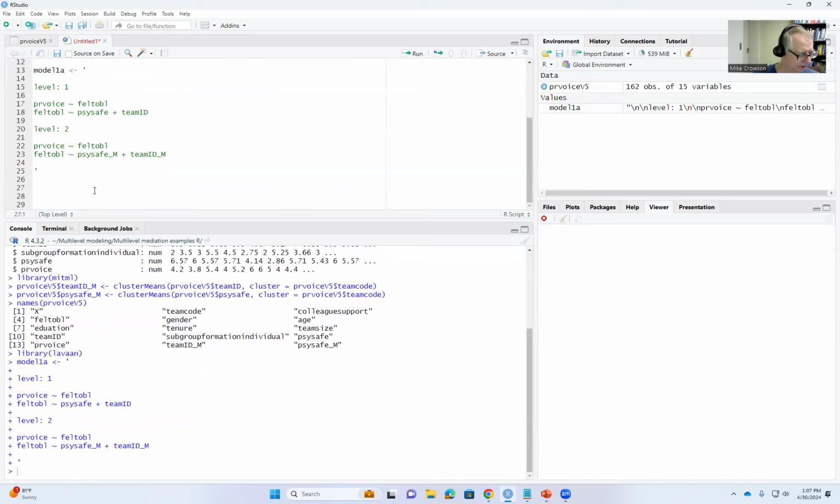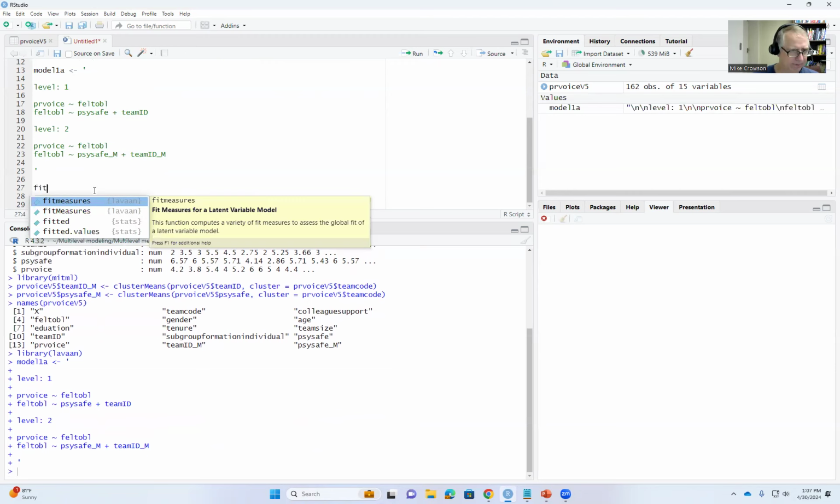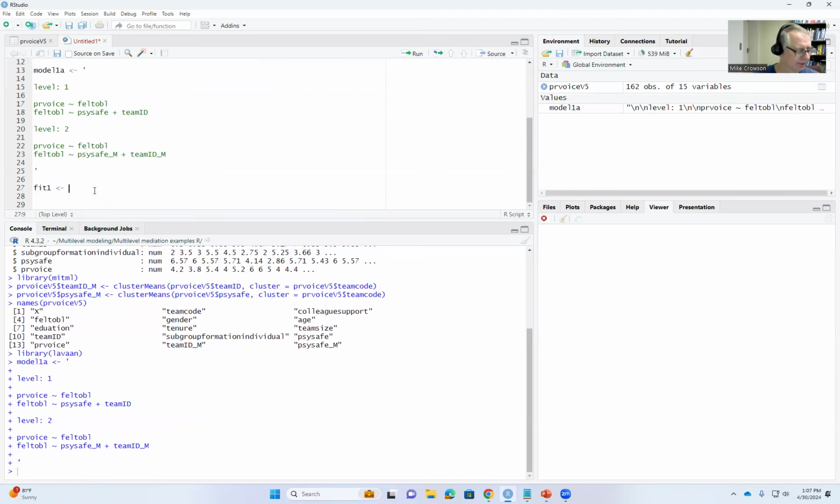Now all we need to do is run our model. So I'm going to create a new object and call it fit1. We have our assignment operator, and we're going to use the sem function. We'll type in model1A, that's the model we specified above, comma, we'll set data equal to the name of our data frame, which is PRvoice_V5, then comma, and then we have to specify our cluster variable. So we'll type in cluster equals, and then team code. Make sure that is inside quotation marks.